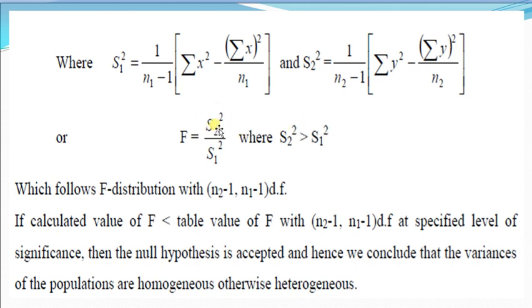If s2 square is greater than s1 square, then we place s2 square in the numerator. If s1 square is greater than s2 square, then we put s1 square in the numerator. F is equal to larger variance divided by smaller variance. F is equal to s2 square upon s1 square if the variance of the second population is greater than the variance of the first population, and then it follows F distribution with degrees of freedom changed, that is n2 minus 1 and n1 minus 1.